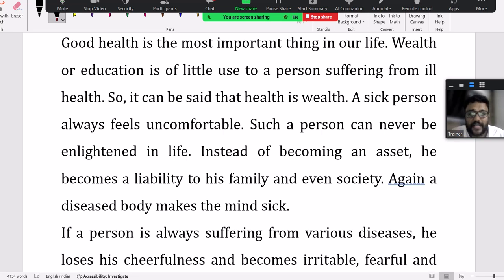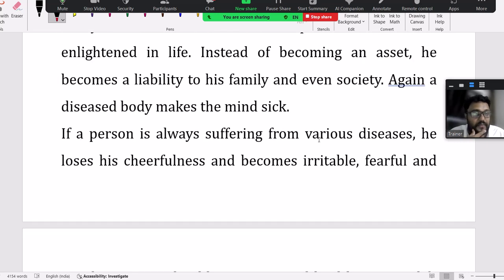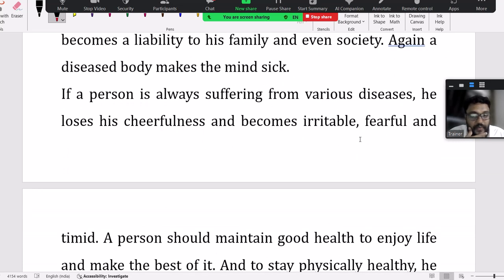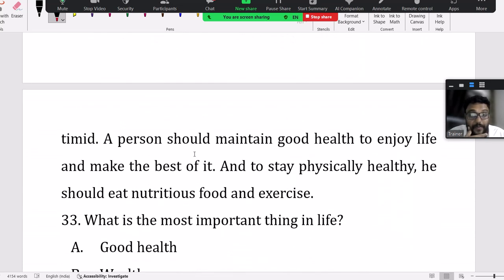So a sick person always feels uncomfortable. Such a person can never be enlightened in life. Instead of becoming an asset, he becomes a liability to his family and even society. Again, a diseased body makes the mind sick. So if a person is always suffering from various diseases, he loses his cheerfulness and becomes irritable, fearful and timid. So this is what they've given. And a person should maintain good health to enjoy life and make the best of it. And to stay physically healthy, he should eat good food and exercise.